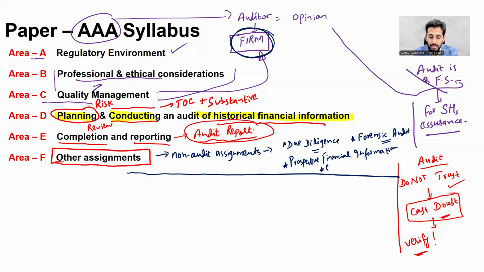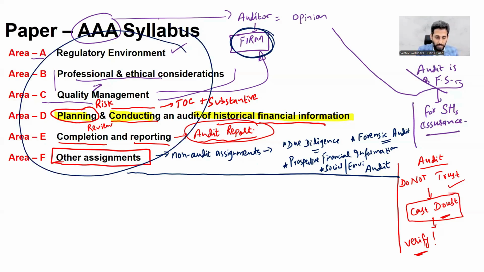There is one more thing, that is social and environmental audit. Now, nowadays you see that global warming, sustainability, environmental factors are becoming a very hot topic in every qualification, almost in practical life as well. So this is one of the things that there is a requirement for the assurance on the environmental activities. So this area is the other assignment. It is carrying equal importance. I cannot say which topic would be examined in the other assignments, but it will be examined, right? So this is all your syllabus.